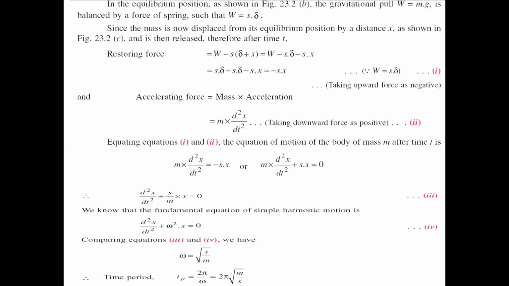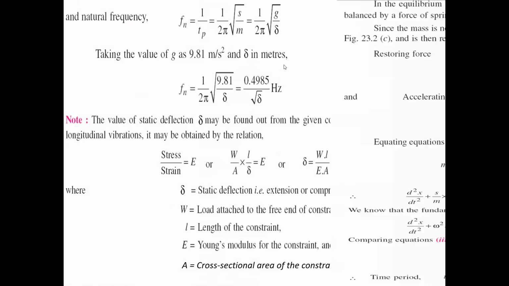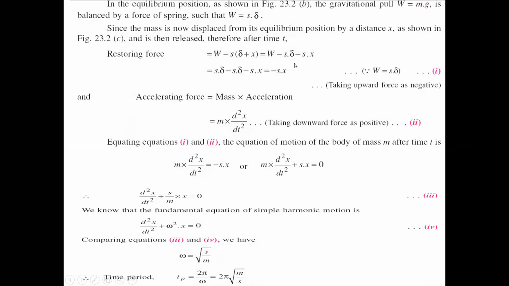Then W minus S delta minus Sx. W is already written as S delta, so S delta minus S delta minus Sx. The similar terms S delta, S delta are subtracting, so those two are eliminated and the remaining term is minus Sx. That is our restoring force.